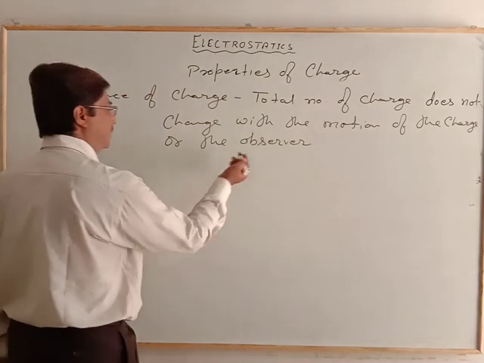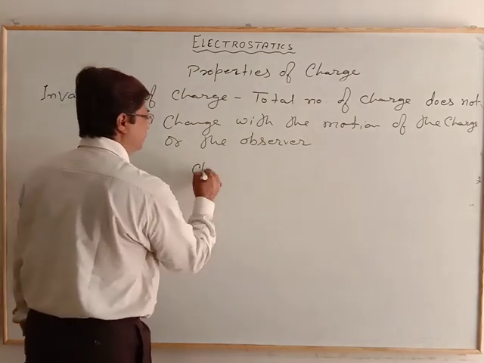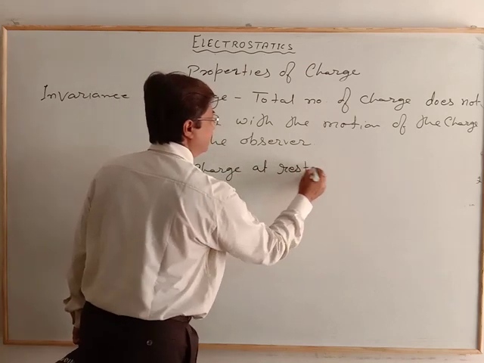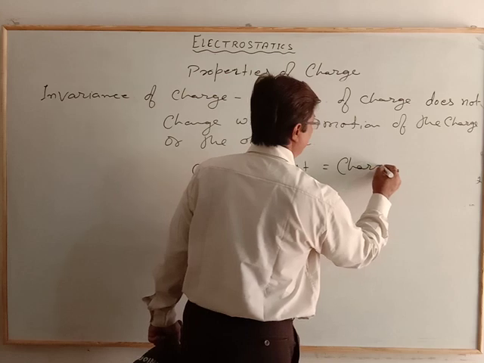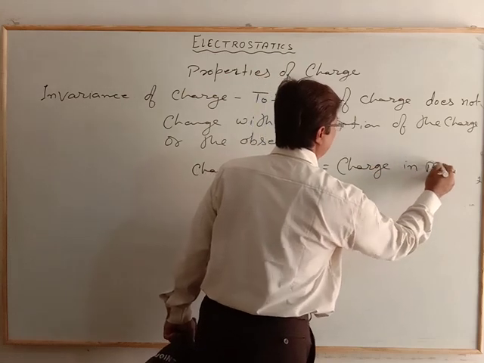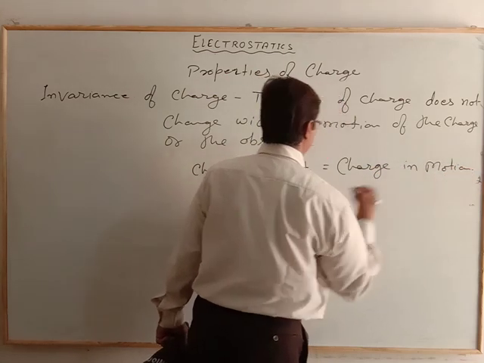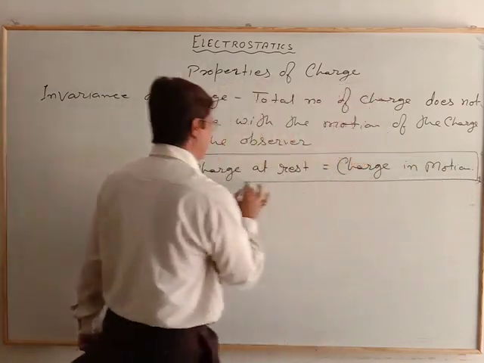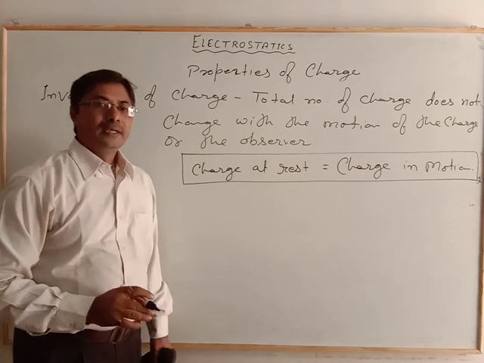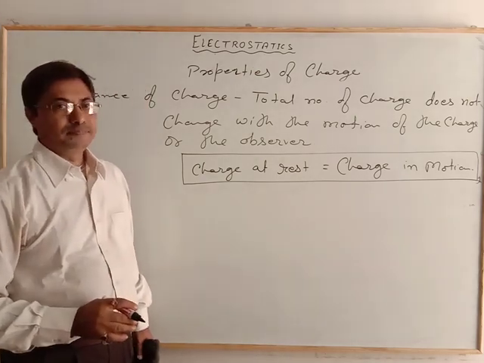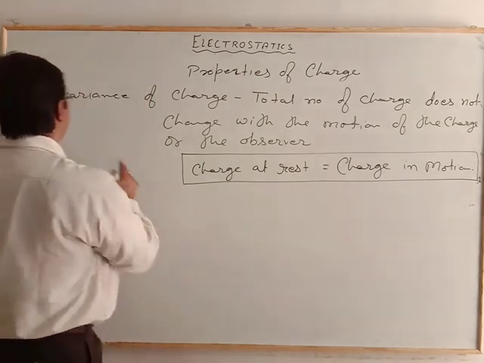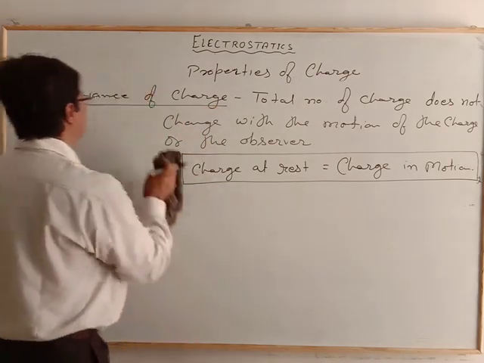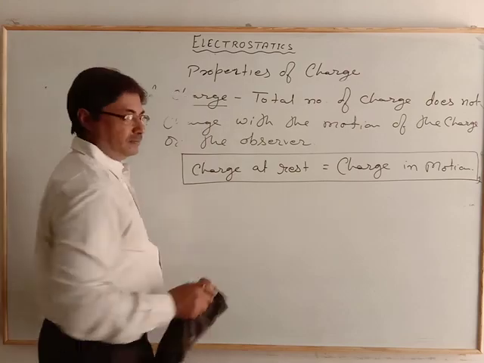So in that case we can write charge at rest is equal to charge in motion. So every time the charge is constant, it does not show any relation with the motion, and that is called invariance of the charge.